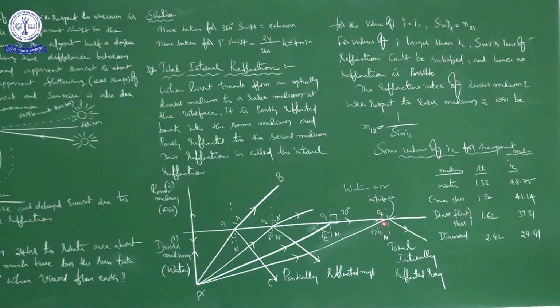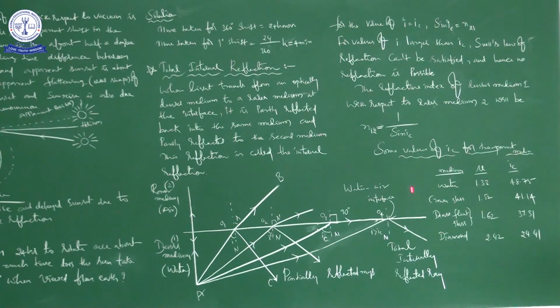See here, the angle of incidence is greater than the critical angle. Here it is less than the critical angle, here also less than the critical angle. But here the angle of incidence is greater than the critical angle. When the angle of incidence is greater than the critical angle, there is no refraction. So no light is entering into another medium. Whatever light is incident here comes back into the same medium.